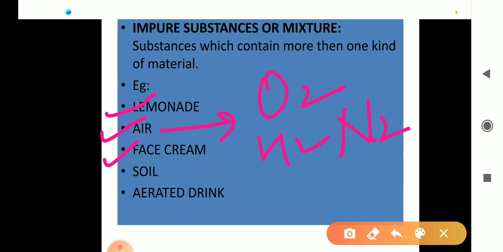The next is face cream. It is a mixture of oil, water, and several chemicals. The next is soil. Soil is made up of many substances such as air, water, pebbles, and other dead remains of insects and plants. The next is the aerated drink. Aerated drinks means carbonated drinks. It is a mixture of water, sugar, and carbon dioxide is also present, and some flavor is also added in it, right? These are all examples of mixtures.